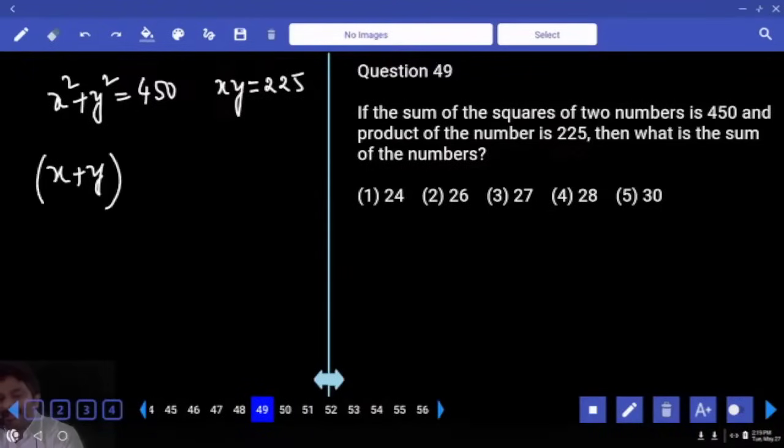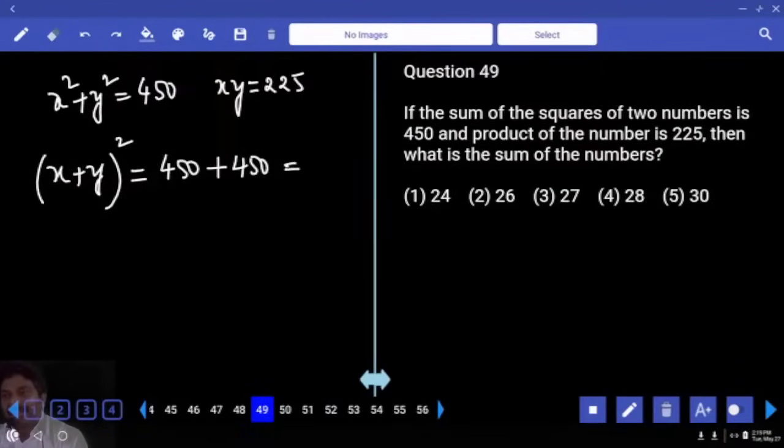So I'll take algebraic equation: x plus y whole square is equal to x square plus y square, which is 450, plus 2xy, which will be again 450. Got it? This is equal to 900. Can be treated as 30 square. Then x plus y is 30.